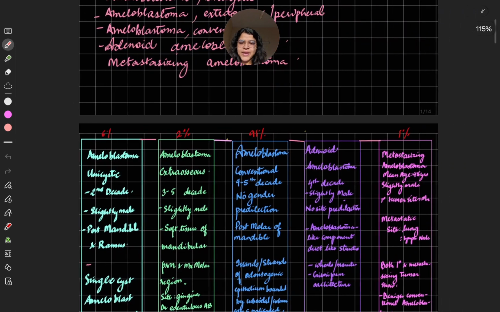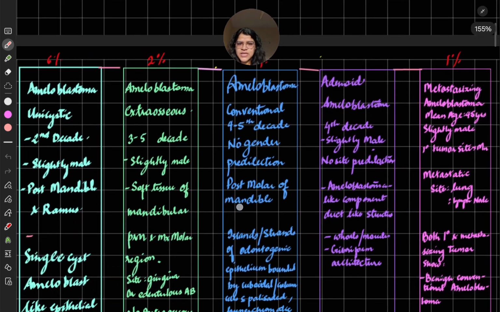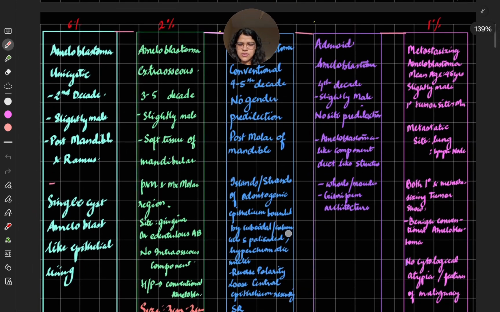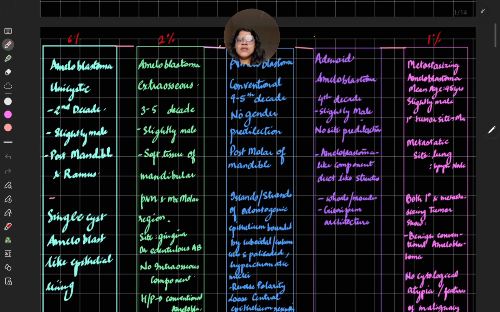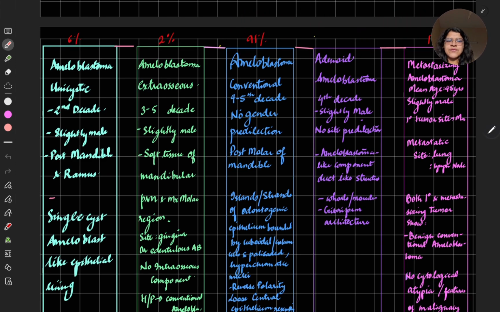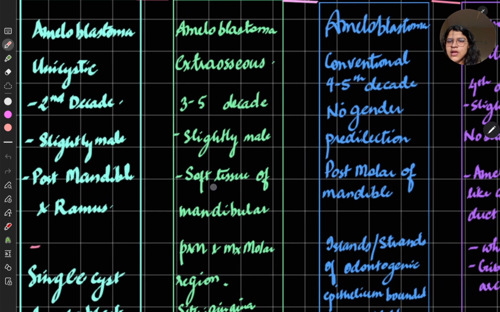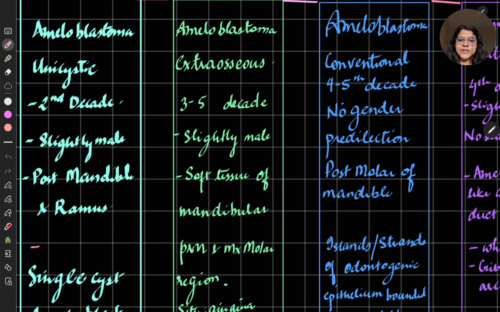So here I have made a differentiation box which gives the characteristics of each. So let's start. Ameloblastoma unicystic. This we are going to learn in more detail as well, but I have to just put it in your head.